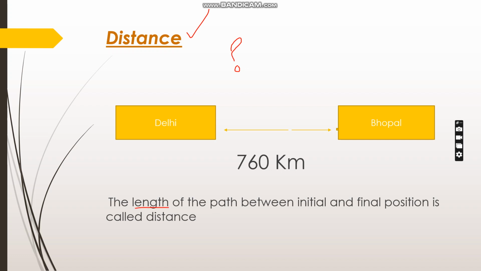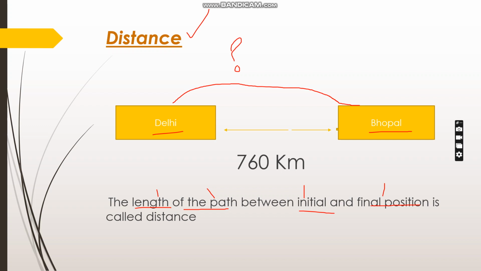This word is very important. Length of the path between initial and final position. These four words are really important. Length, path, initial, and final position. So, let me explain you. It is written Delhi here and it is written Bhopal. Suppose these are two cities and they have a highway connection between them.